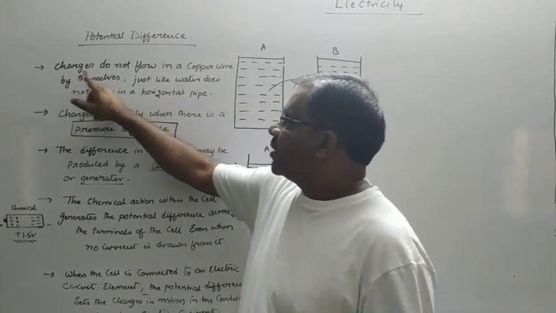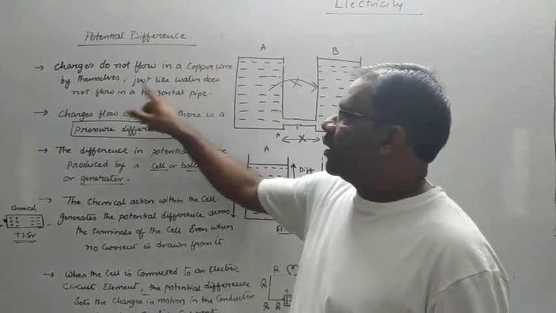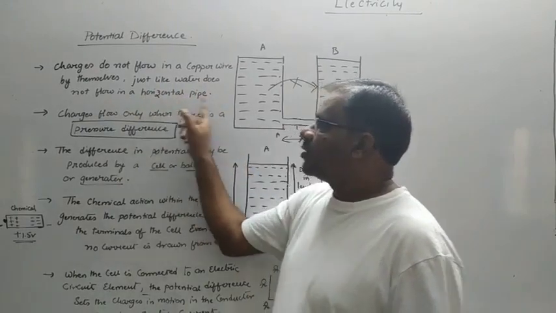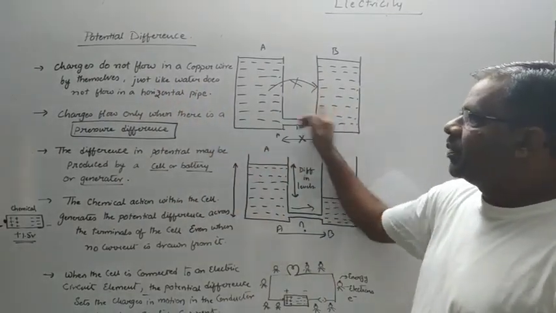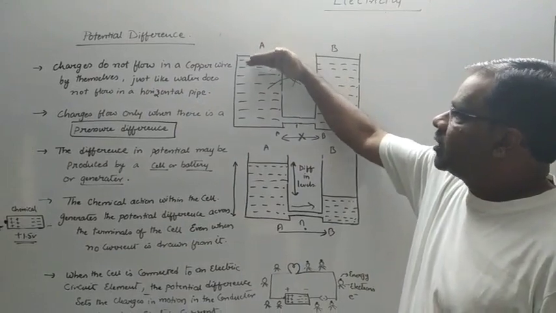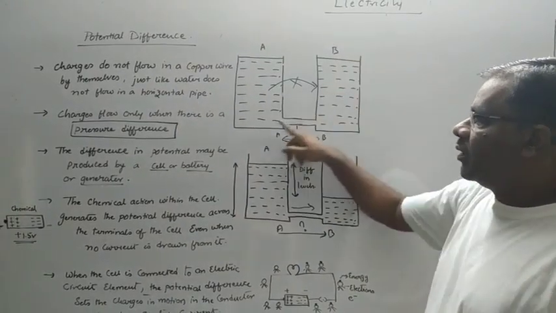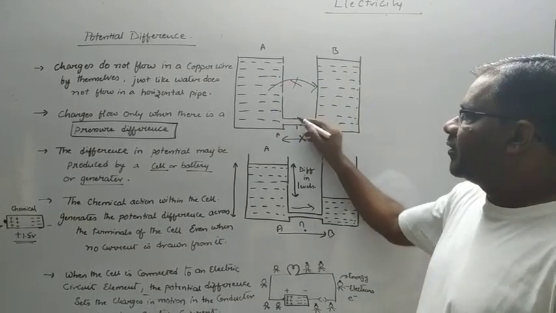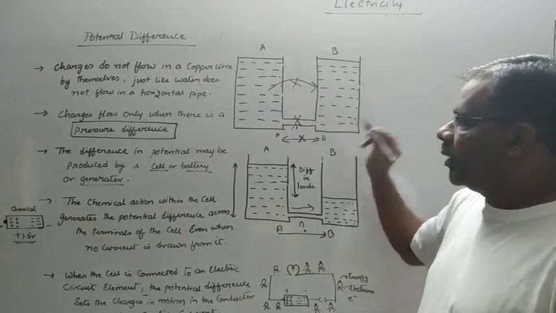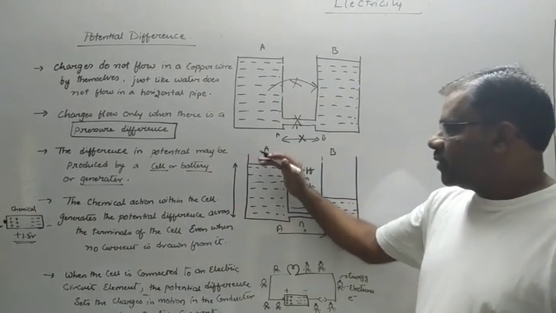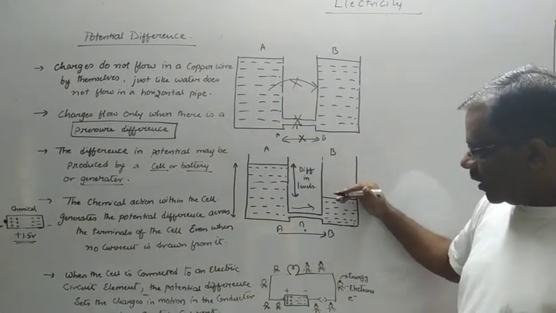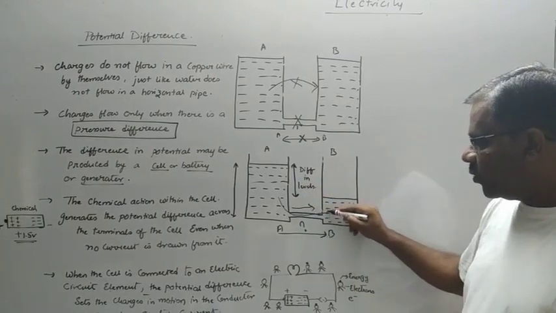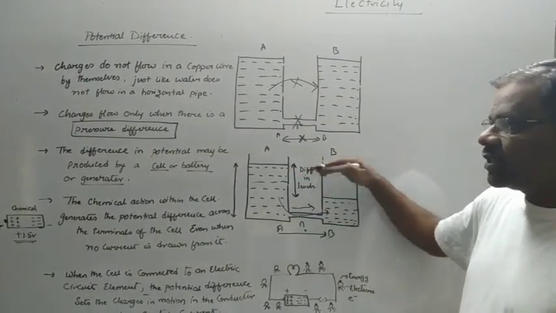Now let us understand what is meant by potential energy. Charges do not flow in a copper wire by themselves, just like water does not flow in a horizontal pipe. Now if we consider this example, the water in tank A is full, and water in tank B is full. Because both the tanks are full, you cannot expect water from A to flow into B. But when there is water at a higher level, and tank B is at a lower level, the water will flow from A towards B till both the levels are equal.